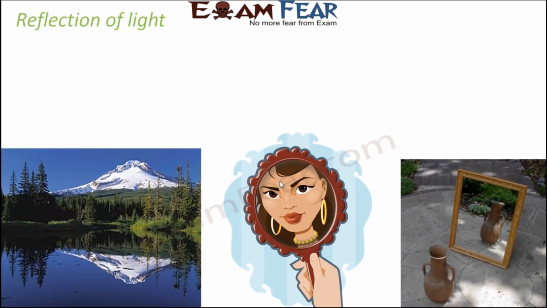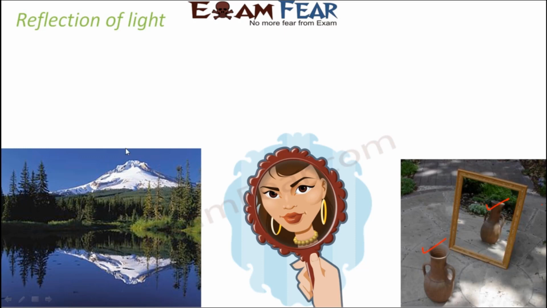So not only this, when you place a flower vase in front of a mirror, what happens? You are able to see two flower vases now. So one is the real flower vase, the other one is the image which is formed on the mirror. So reflection doesn't happen only with mirrors. It can happen with other surfaces as well. But one important criterion for reflection to take place is that the surface has to be really smooth and shiny.